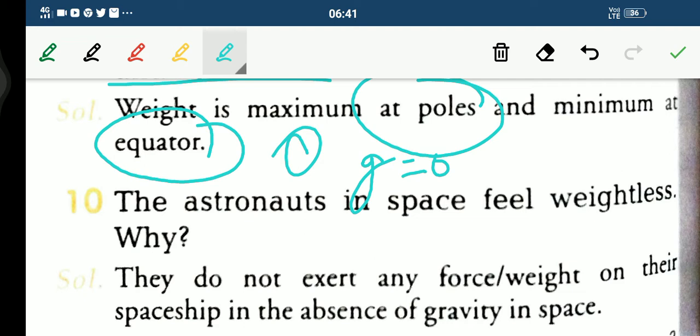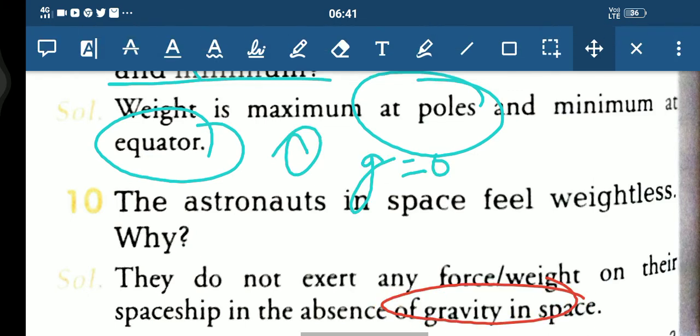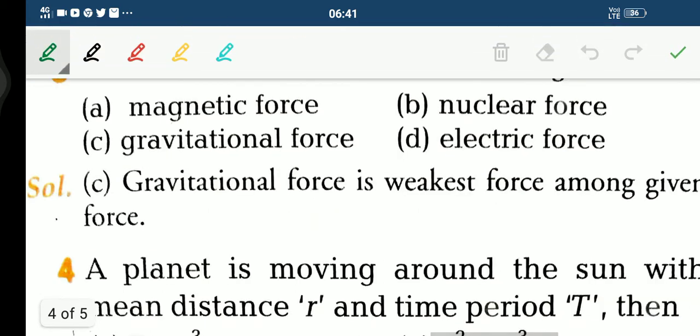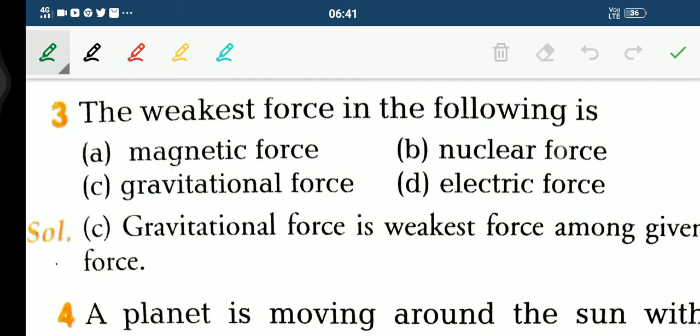Fine. Now students, here comes the next question, that is, the astronauts in space feel weightless. Why? Very simple, because there is no gravity in the space. The weakest force in the following is, so these are the four forces that have been given here. First one is magnetic, then nuclear, then gravitational, and electric force. So which force is the weakest one? Very simple, it's gravitational force. Fine.